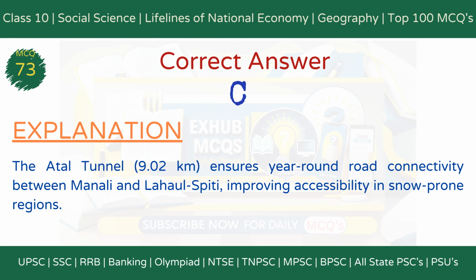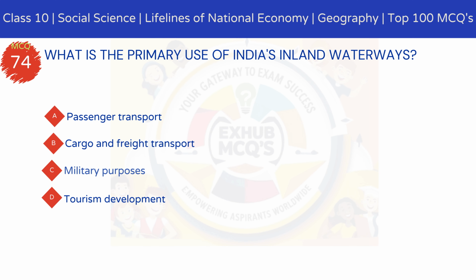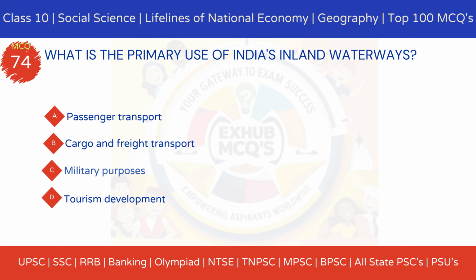The correct answer is option C. It provides year-round connectivity to Lahaul Spiti. Explanation. The Atal Tunnel, 9.02 kilometers, ensures year-round road connectivity between Manali and Lahaul Spiti, overcoming heavy snowfall disruptions. MCQ 74. What is the primary use of India's inland waterways?